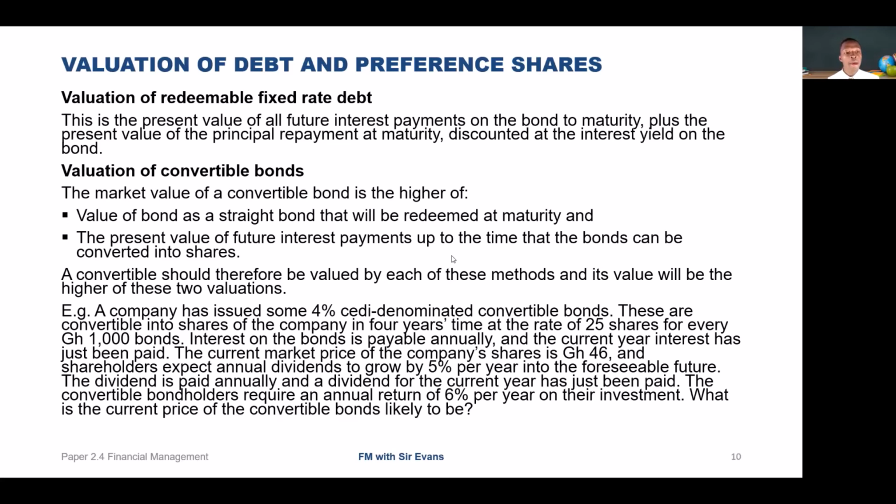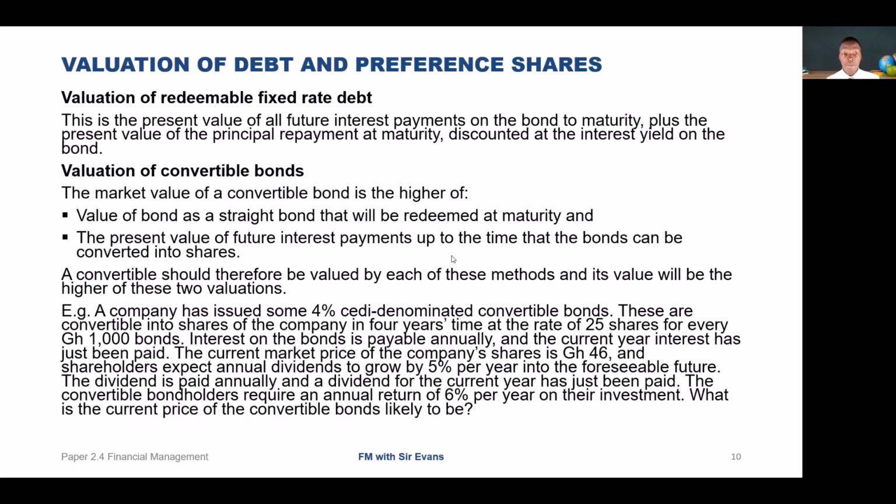So we now go to the first instance where it's going to be redeemed at maturity. We know that the interest we are expecting is 4%, and the nominal is 1,000. We've been given the rate of 25 shares for every 1,000 bonds. So 4% of the 1,000 nominal amount is 40. So 40 becomes our interest. Using the annuity, we find the present value of the 40 annuity at a discount factor of 6%, which gives us 3.465. So 40 times 3.465 gives us a present value of 138.6.